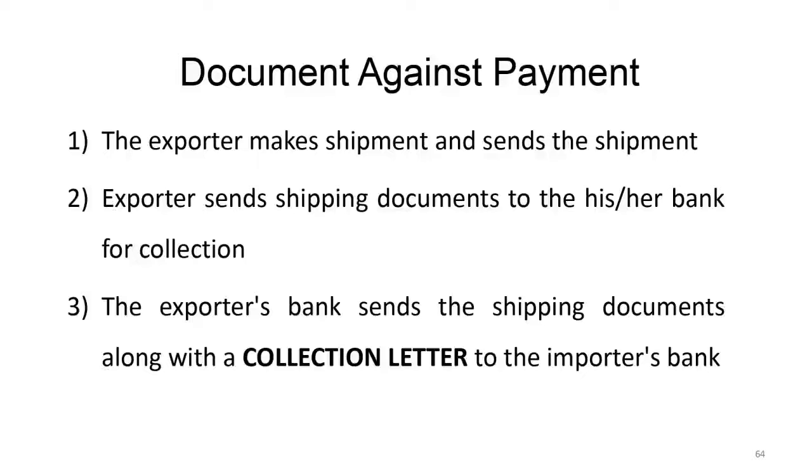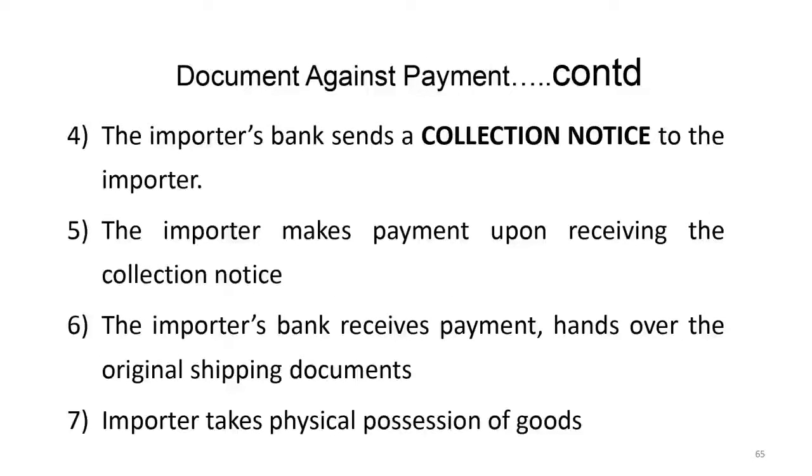So let's say the importer's bank is an American bank, let's say Bank of America. The Bank of America is going to send a collection notice to the importer. The Bank of America says to Walmart, sir, your shipping documents have come. Please collect them.